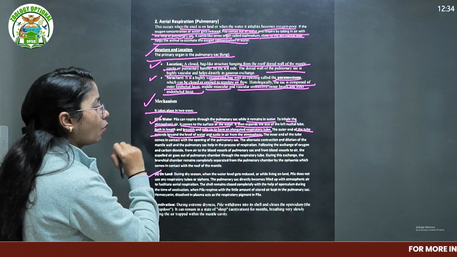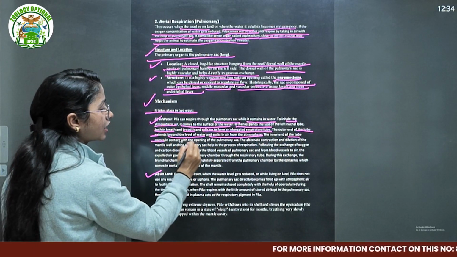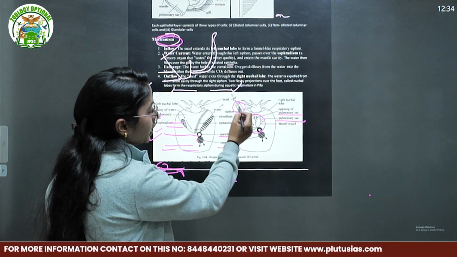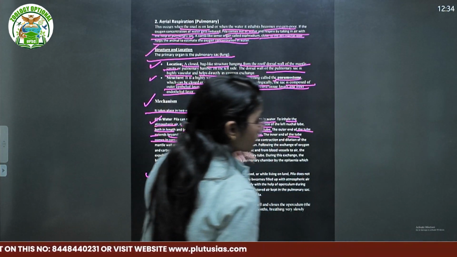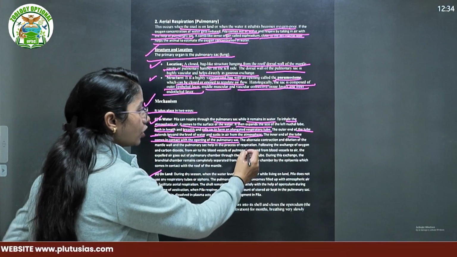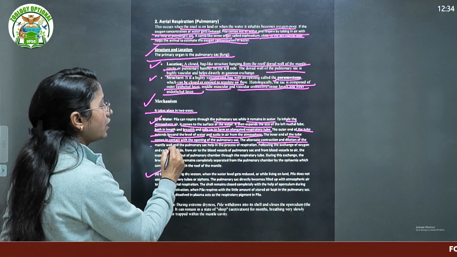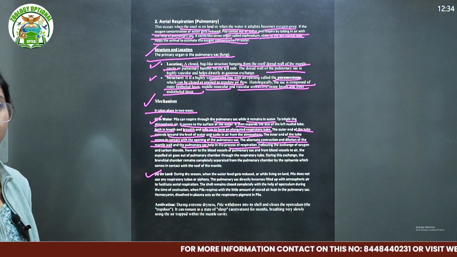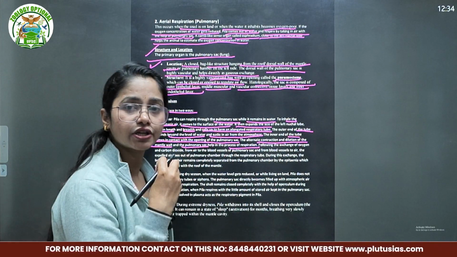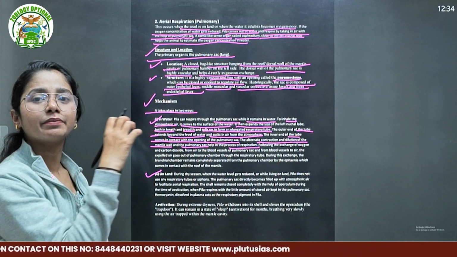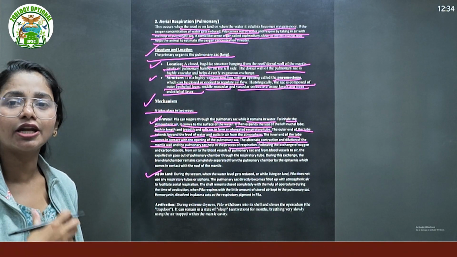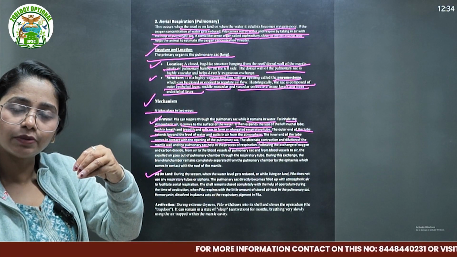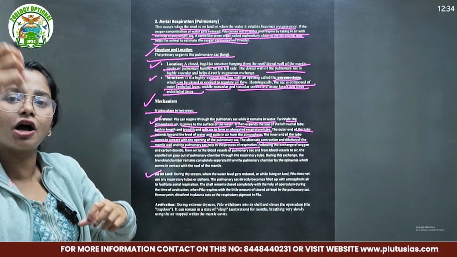The outer end of the tube extends beyond the level of water and sucks in air from the atmosphere, while the inner end of the tube comes in contact with the opening of the pulmonary sac. So the outer end is in contact with air, and the inner end is connected with the pulmonary sac, of course, because air is entering through that. The alternate contraction and dilation of the mantle wall and the pulmonary sac help in the process of respiration. The alternate contraction and relaxation creates a pressure difference, so air is indrawn into the pulmonary sac, and when there's a higher pressure, it passes out.